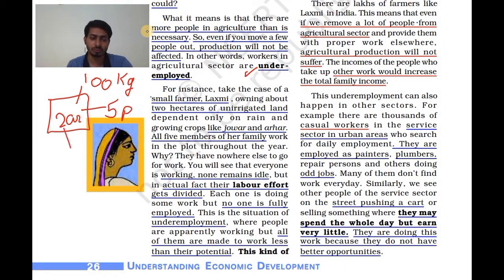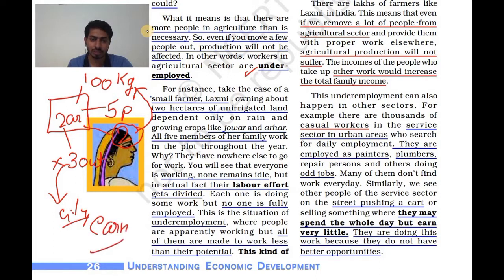But if you are taking 3 people out, how many people will be remaining? 2. But these 2 are also able to produce 100 kg. So what is happening? These 3 people can go to the cities and work as labor somewhere, and they can also earn some money, and then they will help their family. So ultimately 100 kg production is still happening, and some extra source of income is also happening.